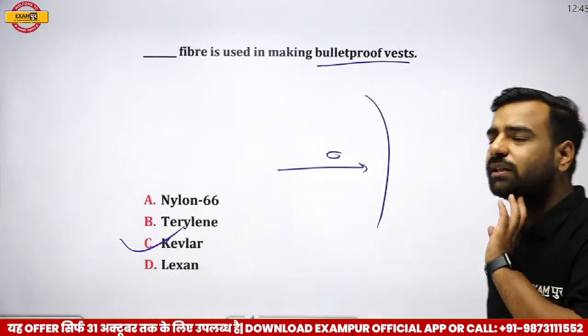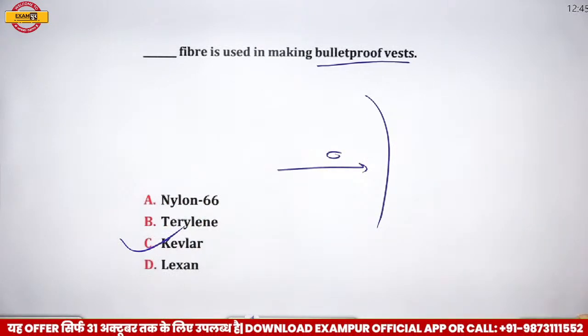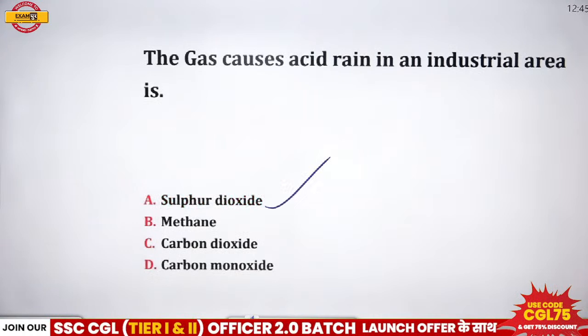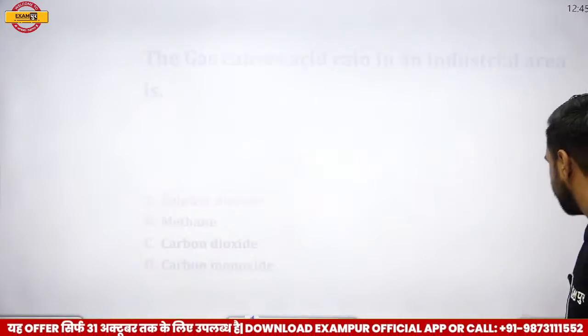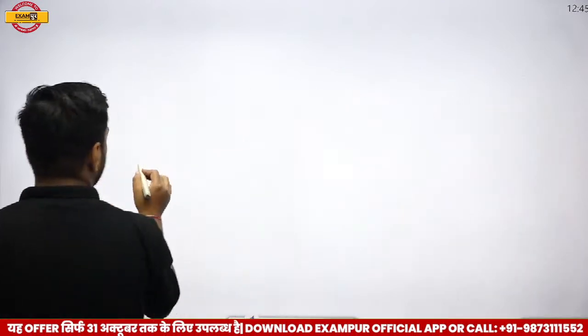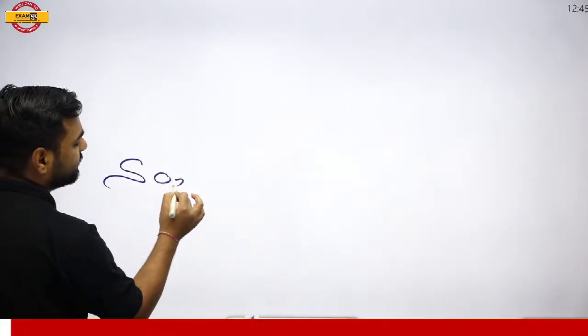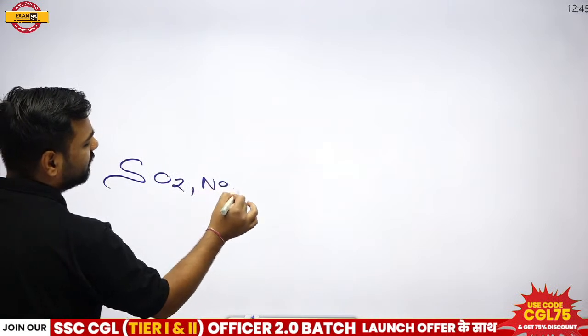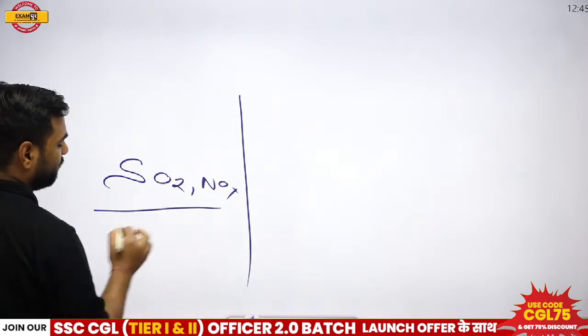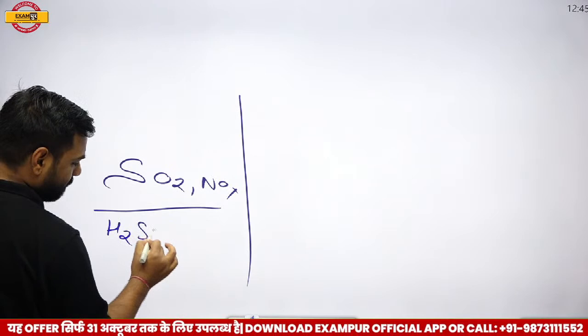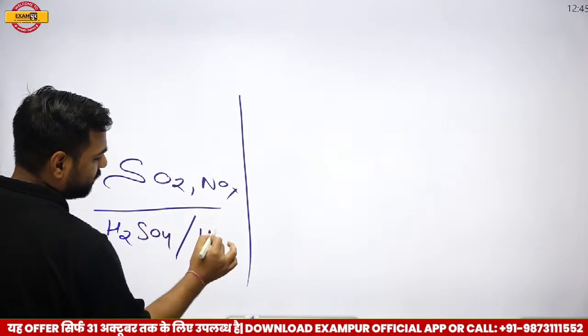Now, one more thing. In the previous question, I forgot to discuss something. There was a question about these gases, right? When we talk about these gases, there was a cycle. From these industries, these gases, SO2 or NOx, were leading to sulfuric acid or HNO3.